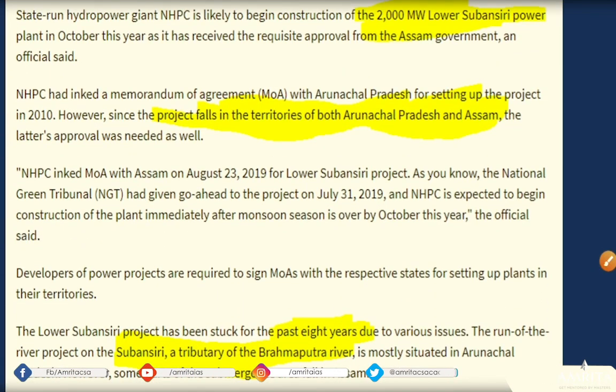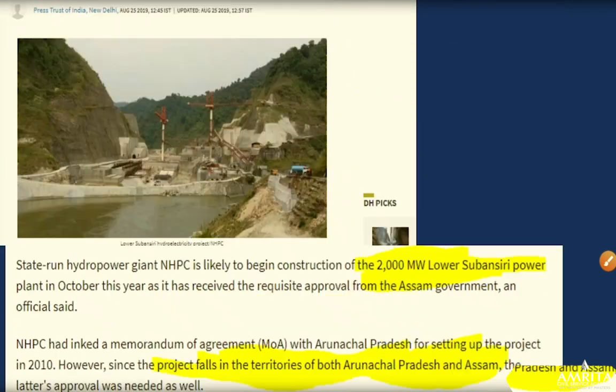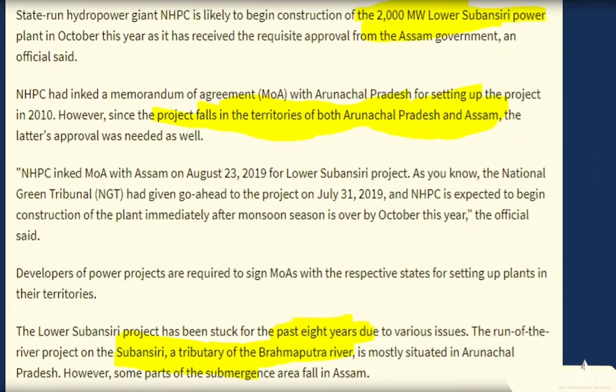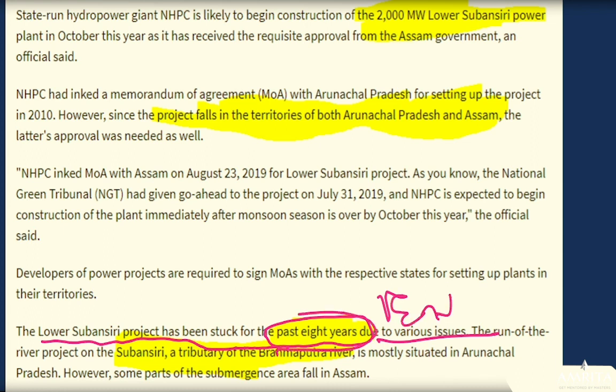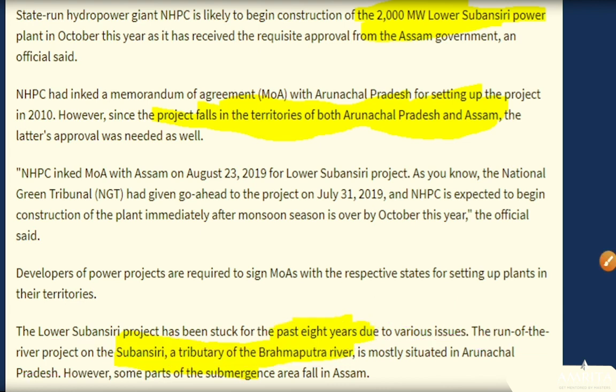So just to see why it was in the news, the Lower Subansiri project has been stuck for the past 8 years due to various reasons, mostly environmental. So finally, it was given a go ahead by the approving authorities. The run of the river project, what is Subansiri? It is a tributary of the Brahmaputra. So just remember, Subansiri is a tributary of the Brahmaputra.